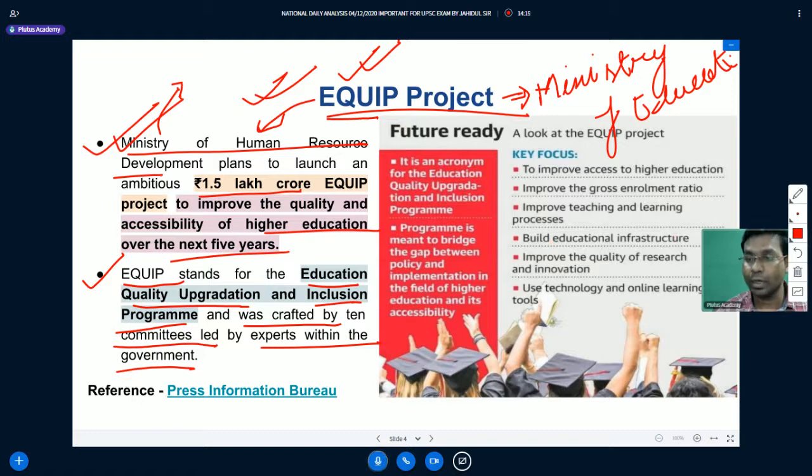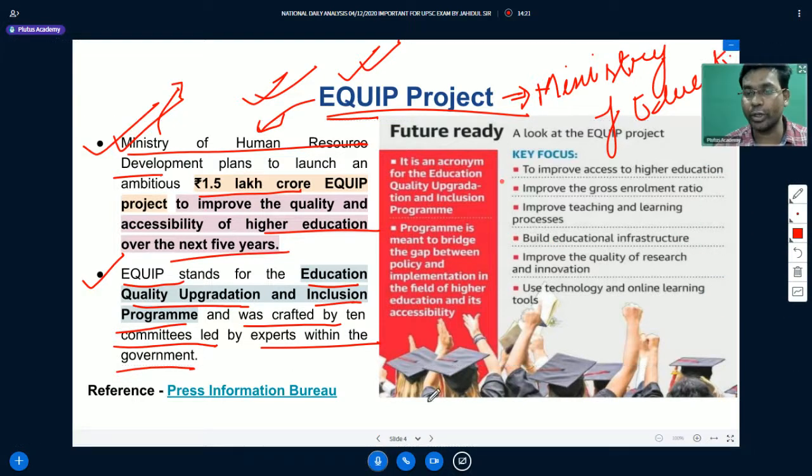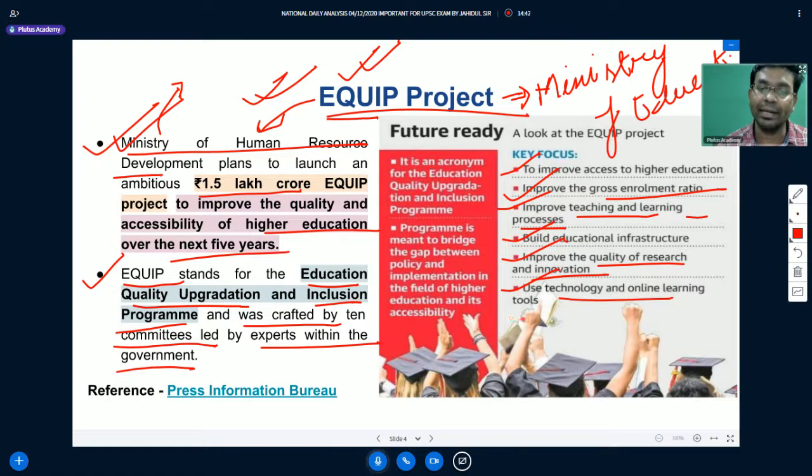Okay, what are the key focus areas of the EQUIP project? Its focus areas are to improve access to higher education, to improve the gross enrollment ratio, to improve teaching and learning processes, build educational infrastructure, improve the quality of research and innovation, and use technology and online learning tools.